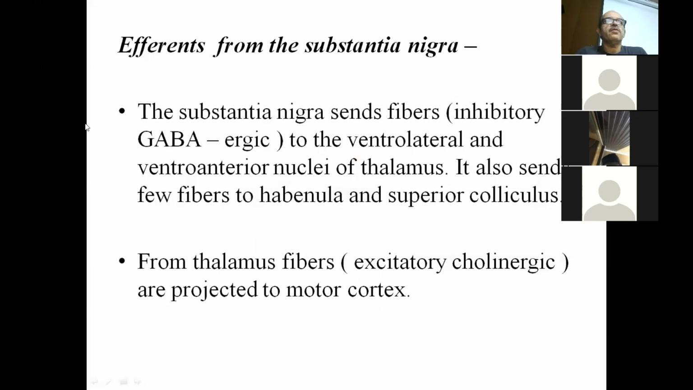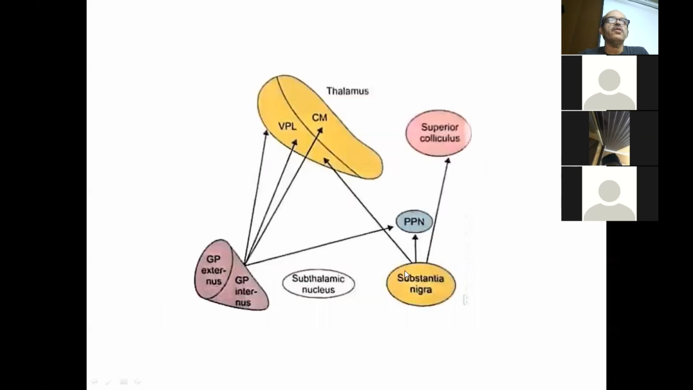From the thalamus, the fibers are projected to the motor cortex, and these are excitatory. From the thalamus, the fibers are excitatory, but here this puts an inhibitory. The substantia nigra is also sending fibers to the ventroposterior lateral nucleus of thalamus, the centromedial nucleus of thalamus, then the superior colliculus.